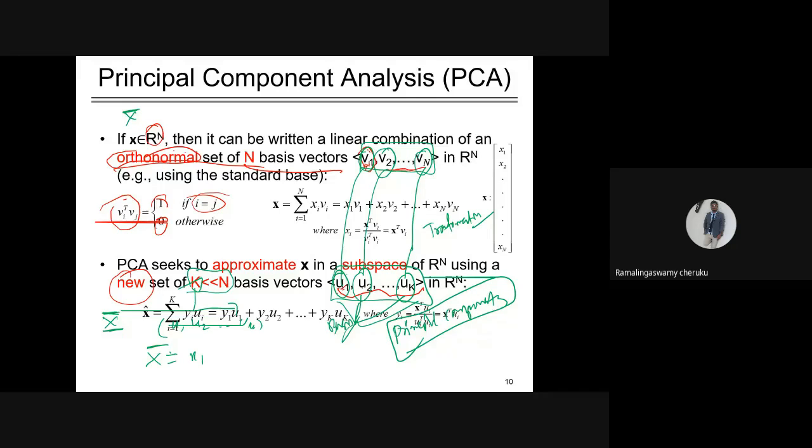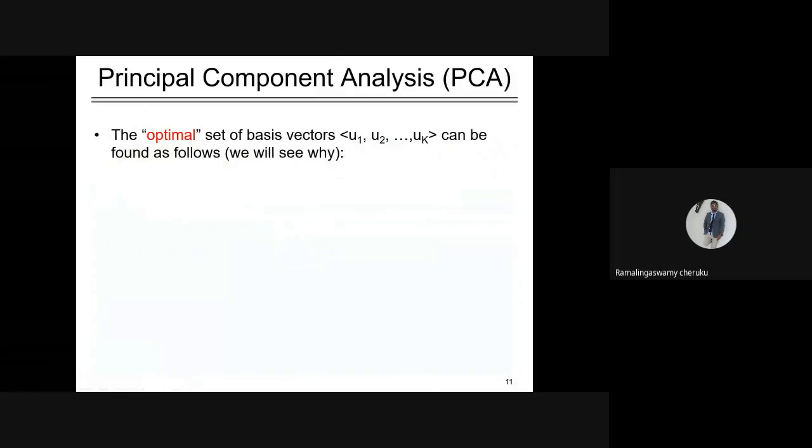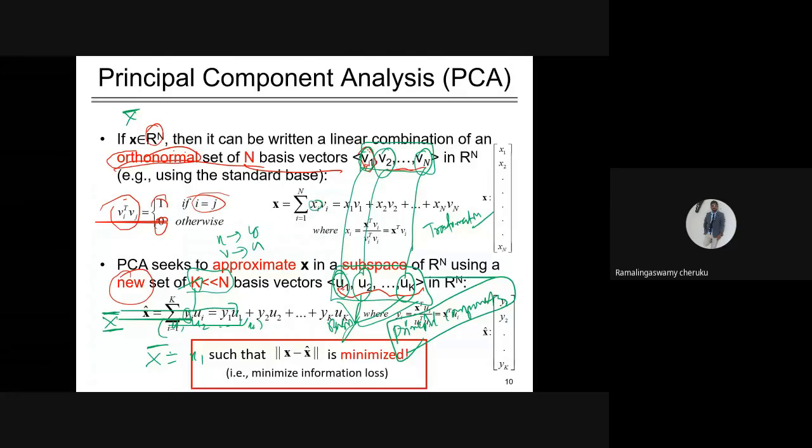Here I consider this Y. The X is being transformed to the Y and the V is being transformed to the U, and this U is called the principal component. These principal components are the new basis for your new feature space. Hence, how can you reconstruct? These are the basis, like V1, V2, and these are the projection values.